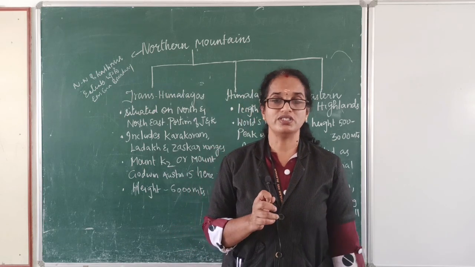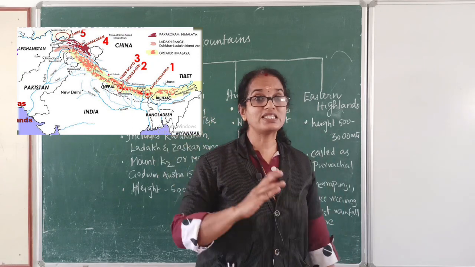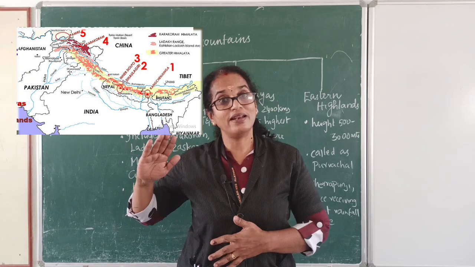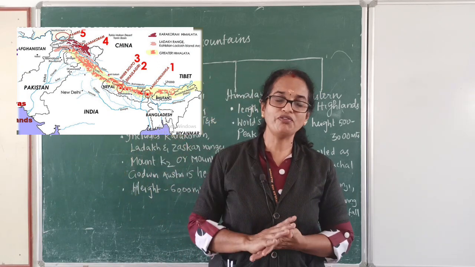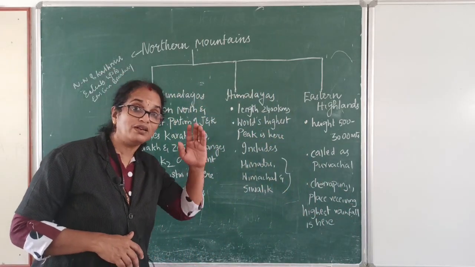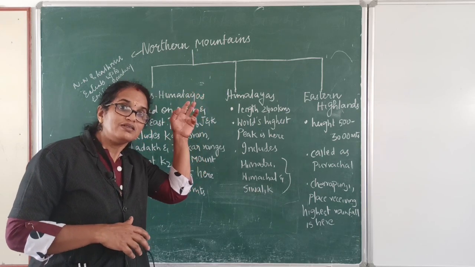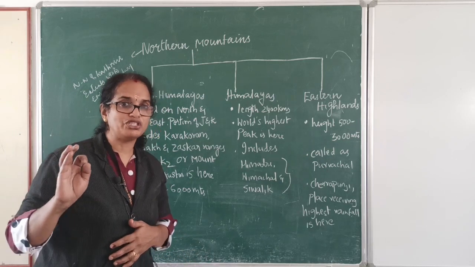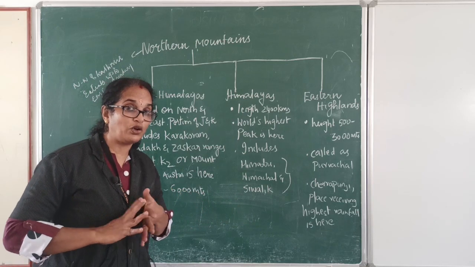Now the northern mountains start from the northwestern side of Kashmir and extend up to the eastern boundary of India. This is because it is entirely occupied.